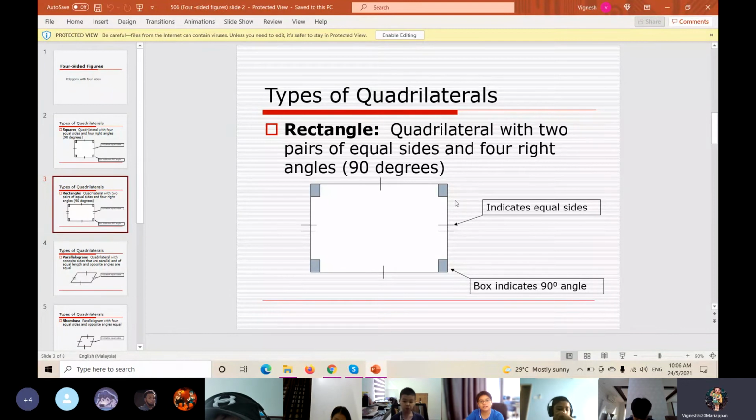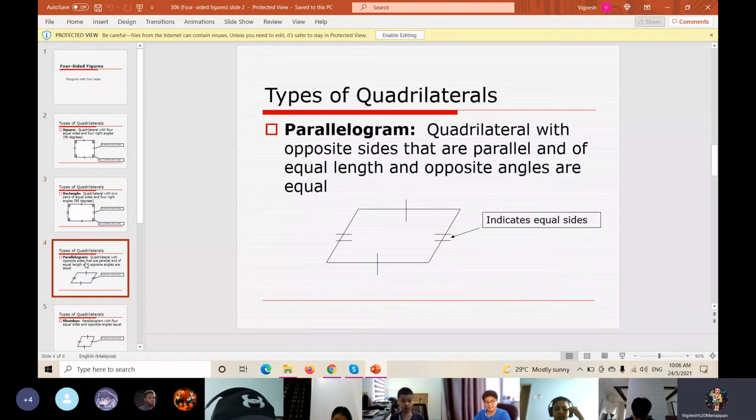And also the parallelogram. Teacher said it is a quadrilateral with opposite sides that are parallel, with equal length and also equal angles. A parallelogram is also a four-sided shape, and the total interior angle, how many?